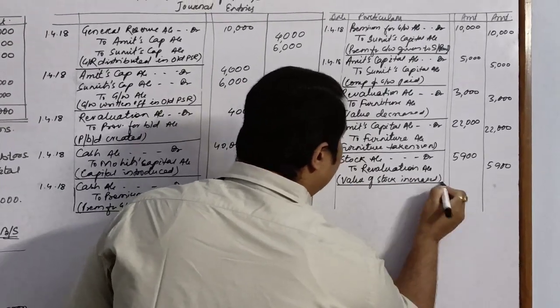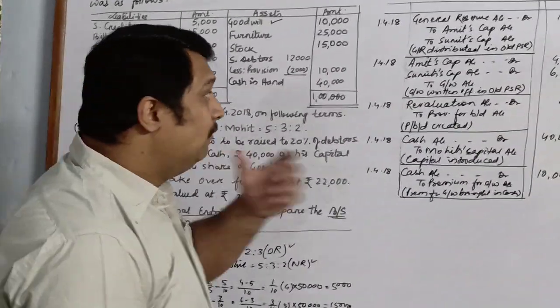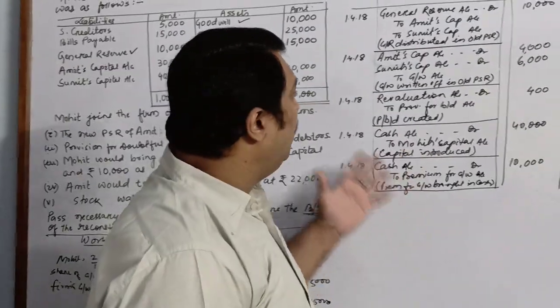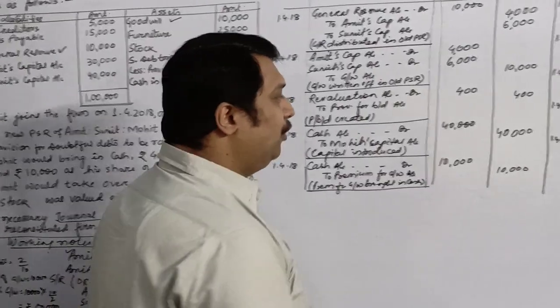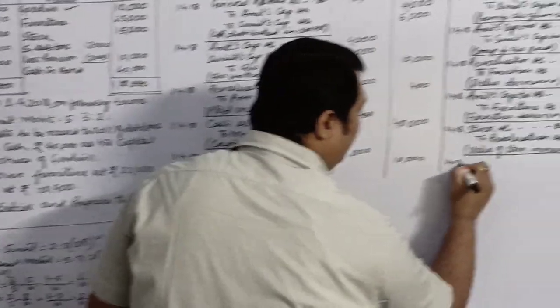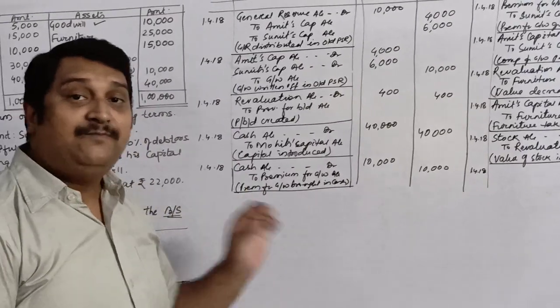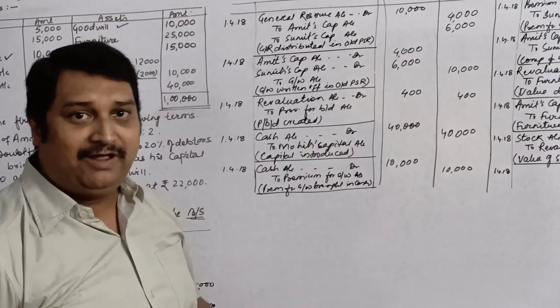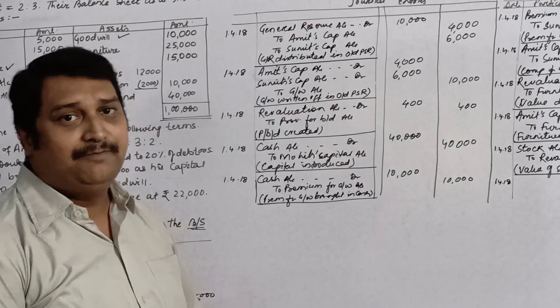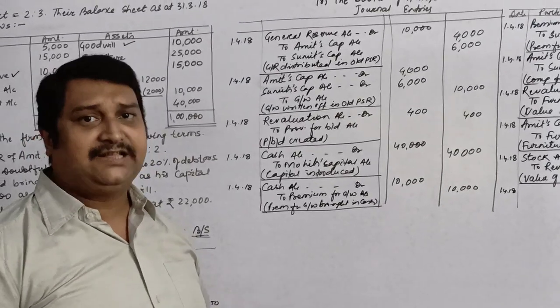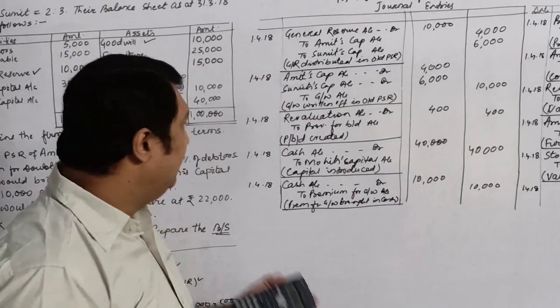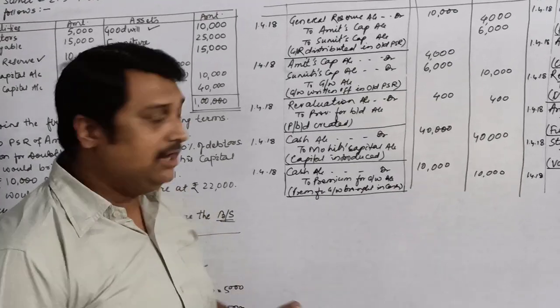Now children, since this was my last adjustment, we will calculate the profit or loss on revaluation, for which, if you remember, I had already taught you that wherever revaluation comes on the credit side we will add, and wherever it comes on the debit side we must deduct it. If my answer is positive, it's a profit. If my answer is negative, it's a loss.